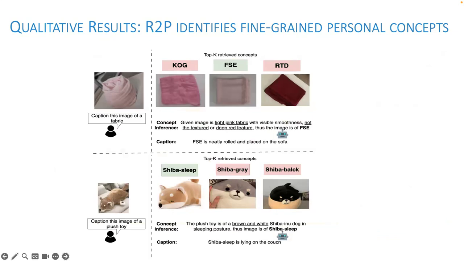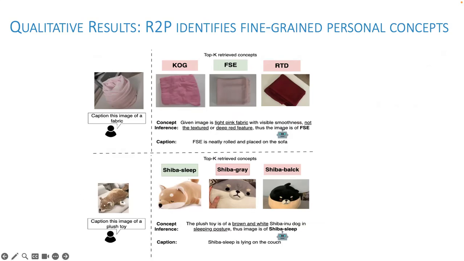Let's look at some qualitative examples to see how R2P actually behaves. Here's an example of a cloth called FSC, and the user might ask, caption the image for me. Without personalization, the model might confuse it with any other fabrics in the database, but R2P uses fingerprint attributes.